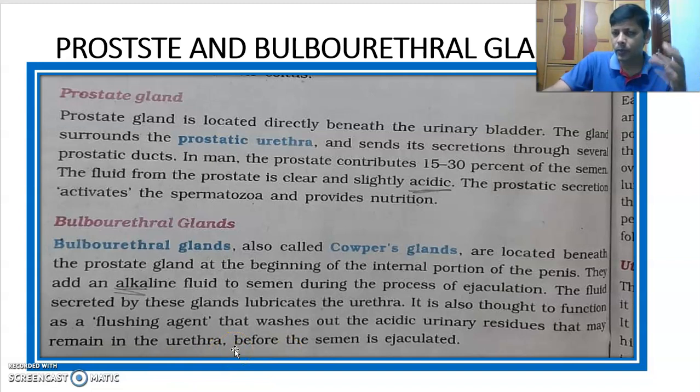When a male human being urinates, that urine may leave some acidic residues in the penis. They have to be removed, otherwise the sperms may be damaged, before semen is ejaculated. That is the function of the fluid secreted by the bulbourethral glands, which are homologous to Bartholin glands, or greater vestibular glands, in female human beings.